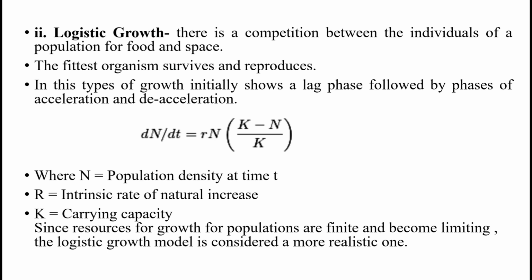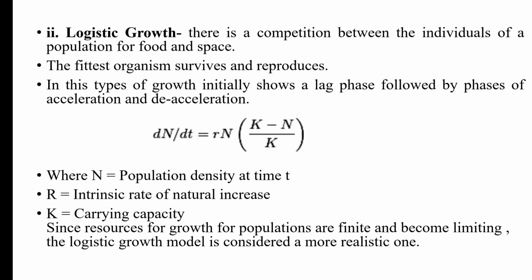Here dN/dt = rN (K - N)/K, where r is the intrinsic rate of natural increase, N is the population density at time t, and K means carrying capacity. Since resources for growth of the population are finite and become limiting, the logistic growth model is considered a more realistic one because generally the food and space are limited. It is not unlimited. And what is carrying capacity?